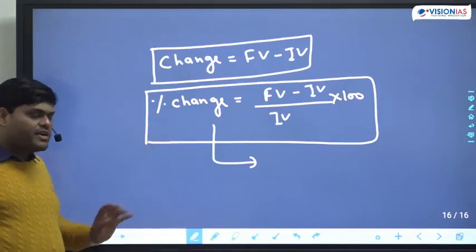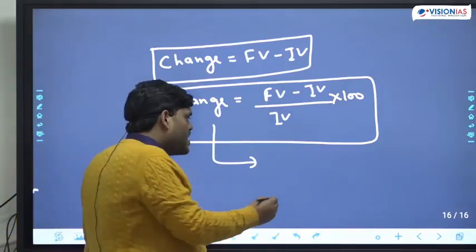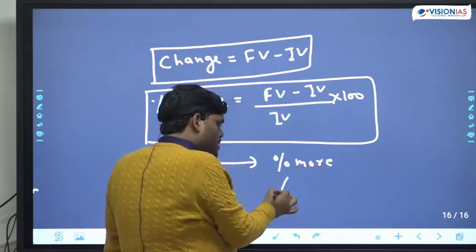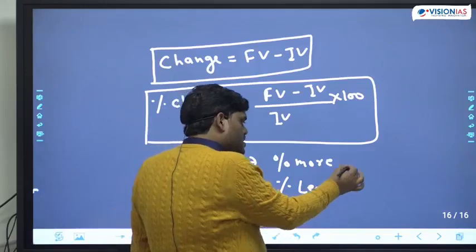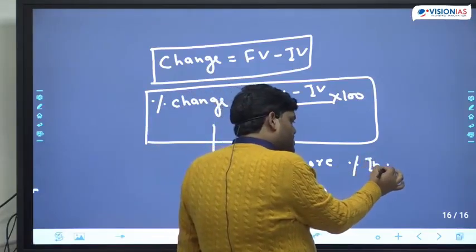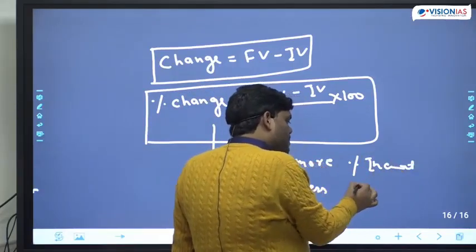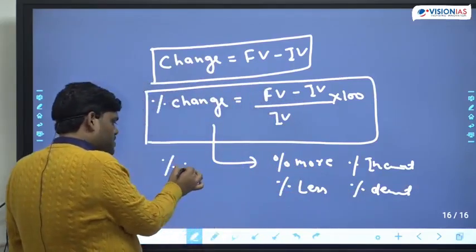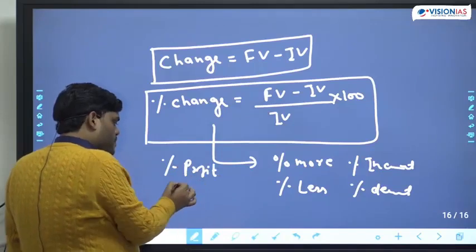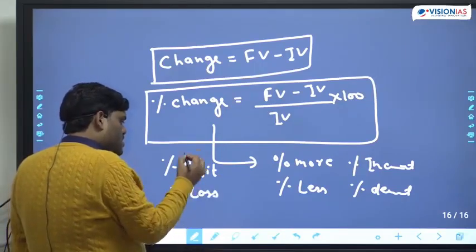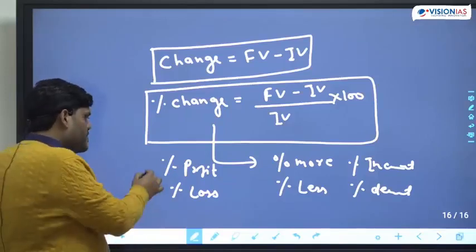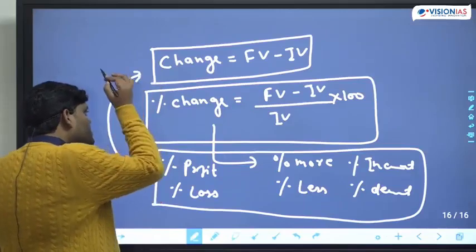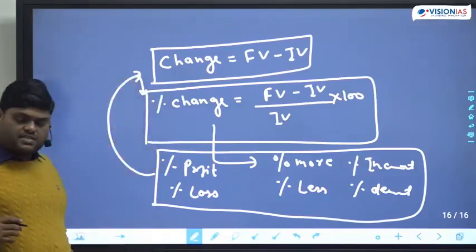Okay, the golden rule is, from now onwards, whenever they are asking percent of more, percent of less, percent of increase, percent of decrease, percent of profit, percent of loss, the first thing which should come in your mind is that they are asking the percent of change.